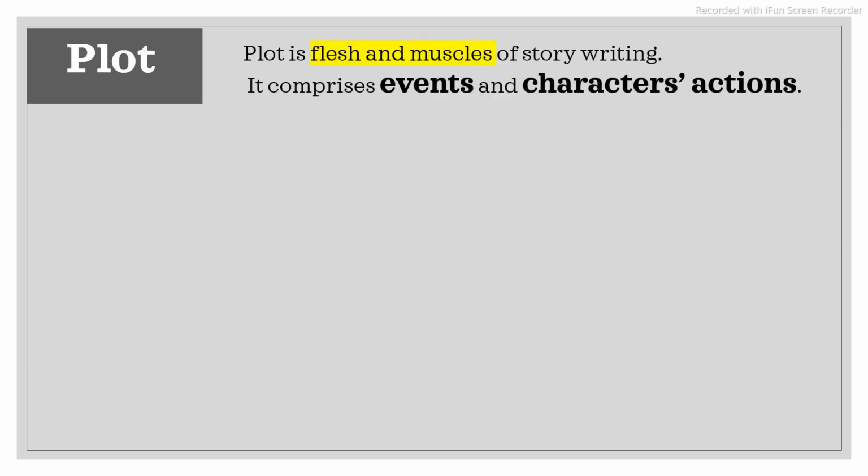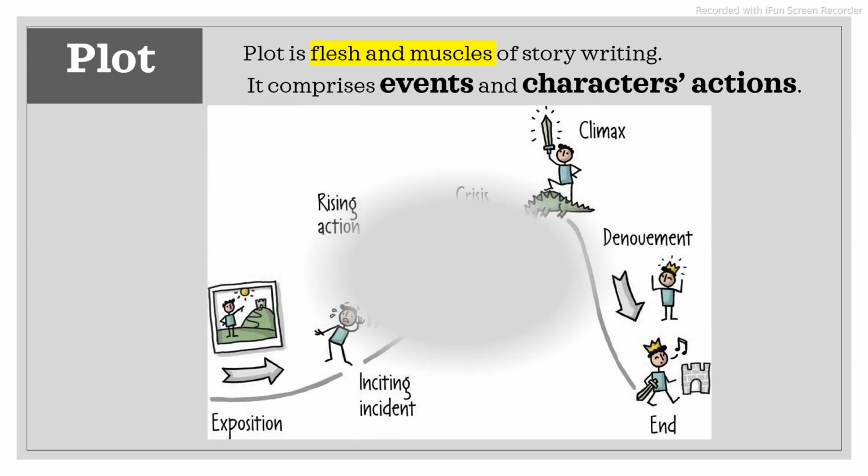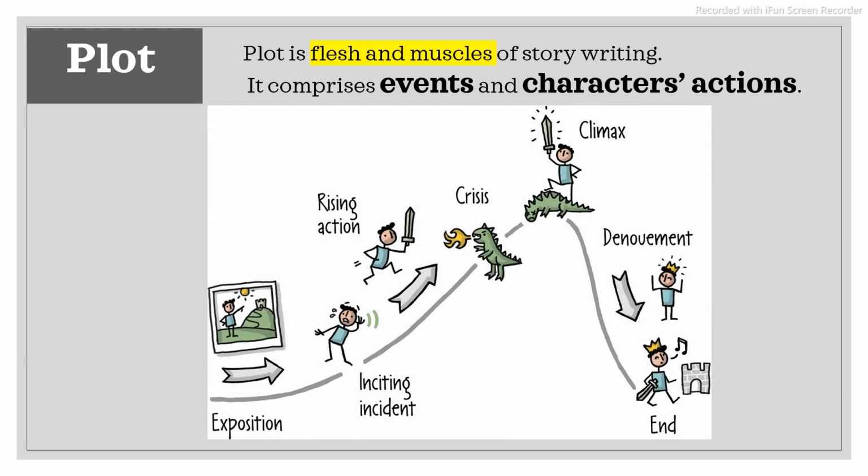Next comes the plot. Now plot is the flesh and muscle of the story. It comprises events, characters, and actions, and the more creatively you describe and logically connect the events and actions, the stronger the plot would be. And the stronger the plot you create, obviously it will generate interest and attention among the readers. So a plot has a start, a body, and an end that are linked sequentially by events and character actions.